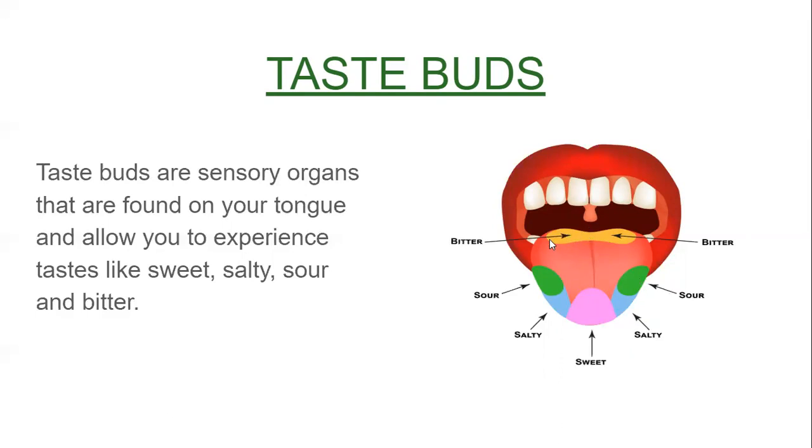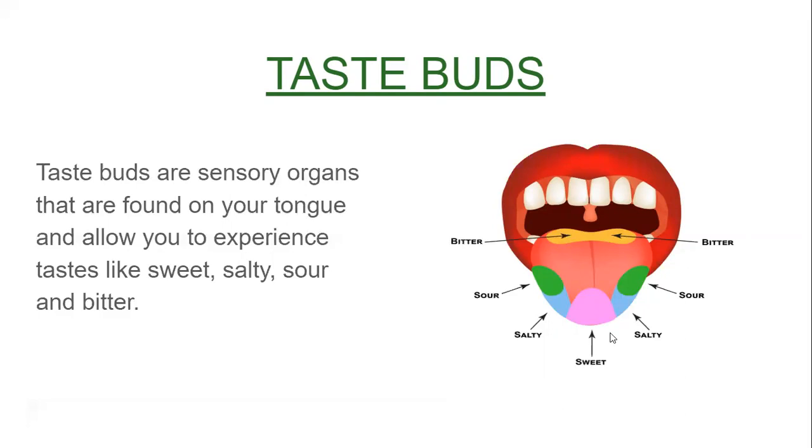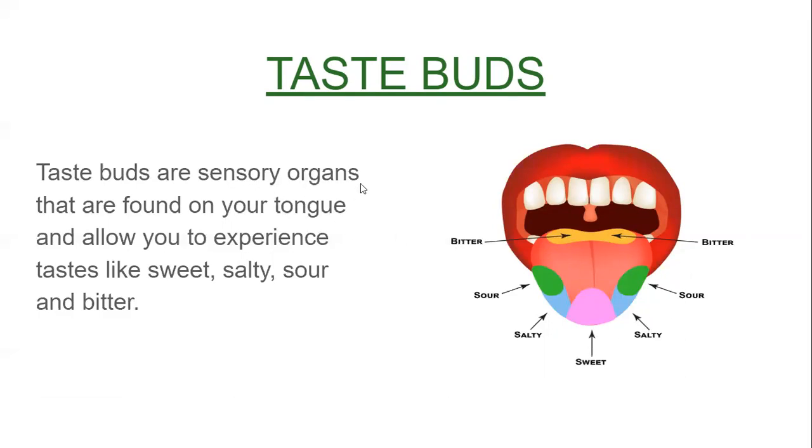The buds here, which are present at the end of the tongue, experience bitter taste. So these are the different kinds of taste which are experienced by small sensory buds. These sensory buds are known as taste buds.